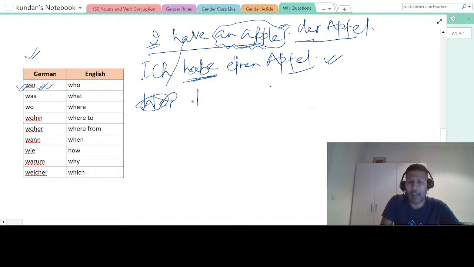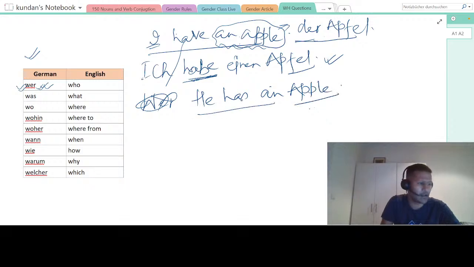So I will say he has an apple. So first of all, can someone tell me how do you say it in German? He has an apple. This is very simple, right? Who can tell me quickly that he has an apple in chat? Okay, I want to see the translation. I see the answer. Er hat einen Apfel. Sorry, this is not a question. This is just a statement.